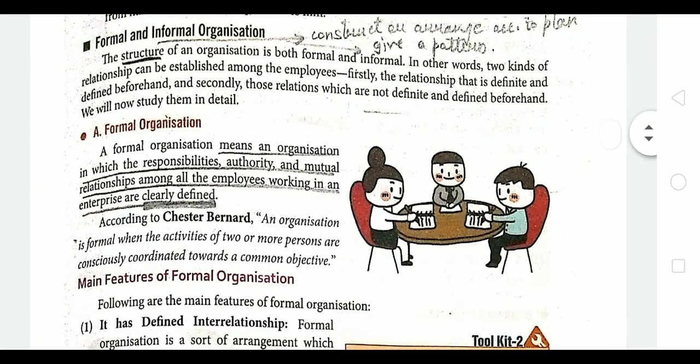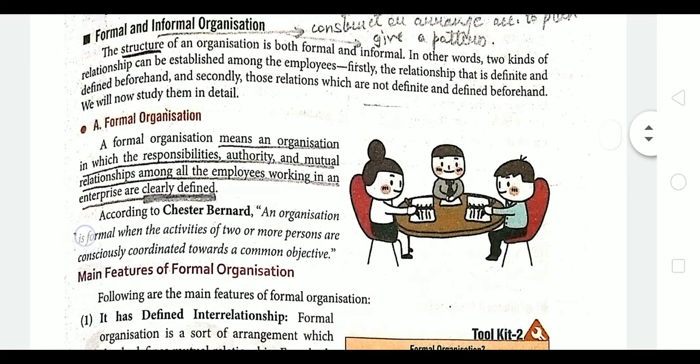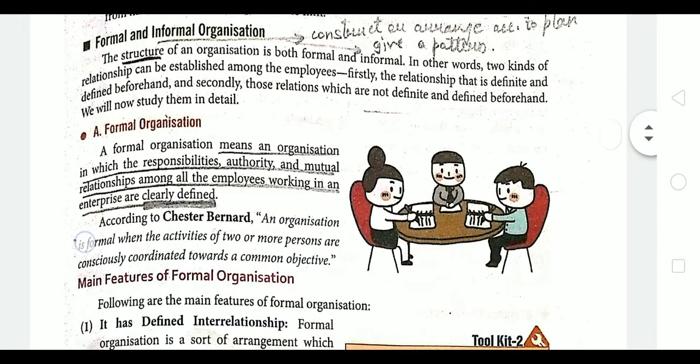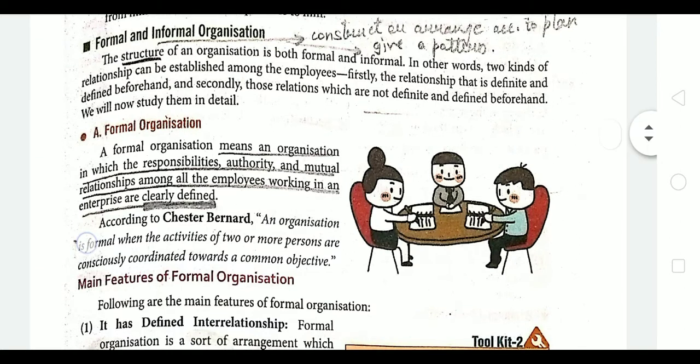Now, formal organization means the relationship that is definite and defined beforehand, right? So, here all the relationships, the subordinate and superior relationship, everyone is clear about. Each and every employee is clear about every job, every task they have to perform.